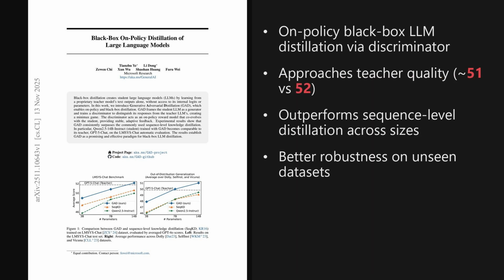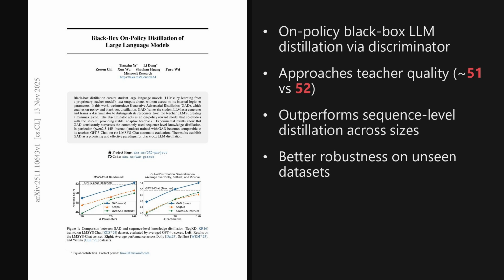I'm Alex. Today we're looking at a paper from the Hugging Face trending list, published on November 13th, 2025, about 2 days ago. This paper introduces generative adversarial distillation, an on-policy black box method that uses a discriminator as an adaptive reward model, and it reports that Qwen2.5 14b instruct, trained with it, nearly matches its teacher, GPT-5 chat, with scores around 51.4 versus 51.7 on the LLM chat evaluation.